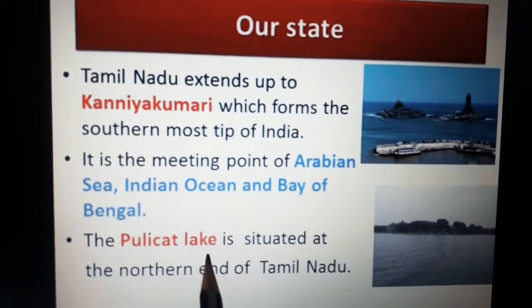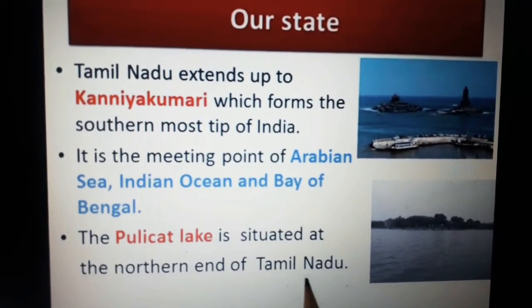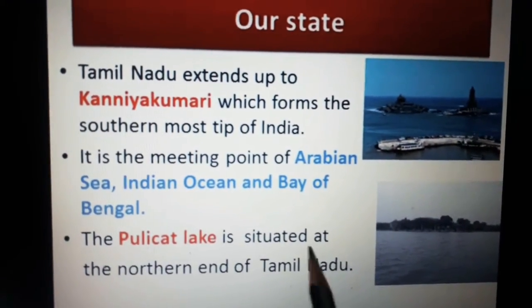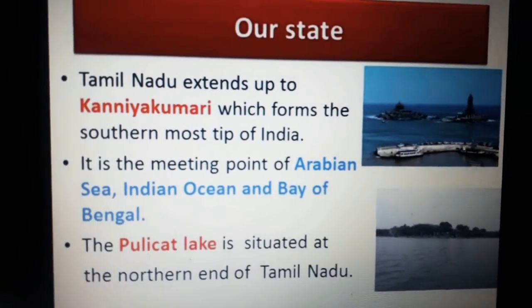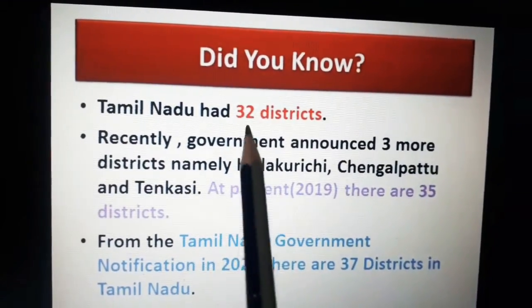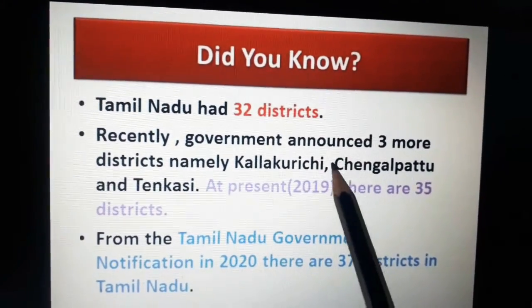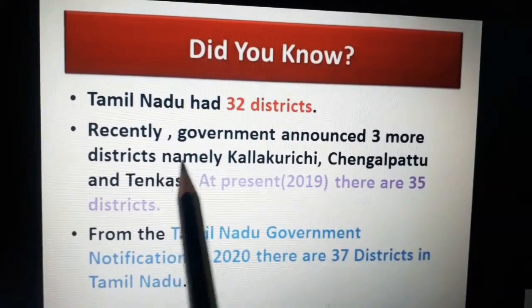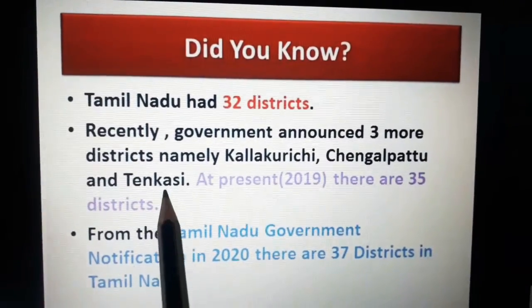The Pulicat Lake is situated at the northern end of Tamil Nadu. Do you know, students, Tamil Nadu had 32 districts. Recently, government announced 3 more districts, namely Kallakurichi, Chengalpattu and Tenkasi.